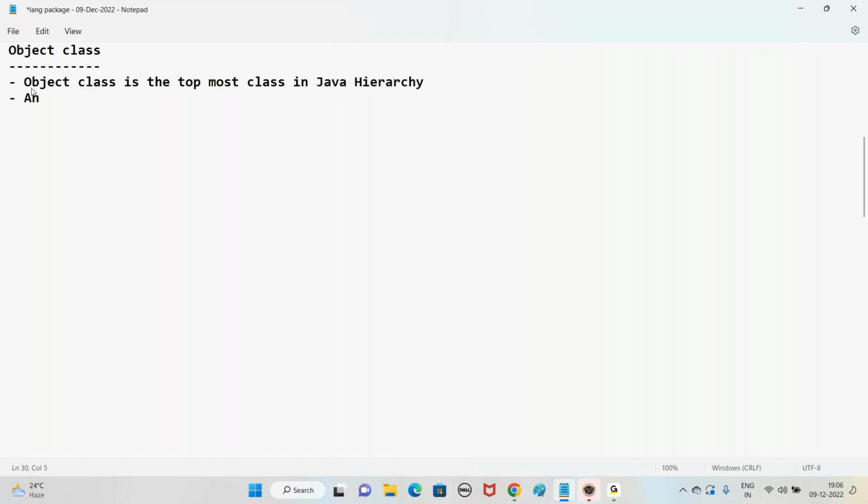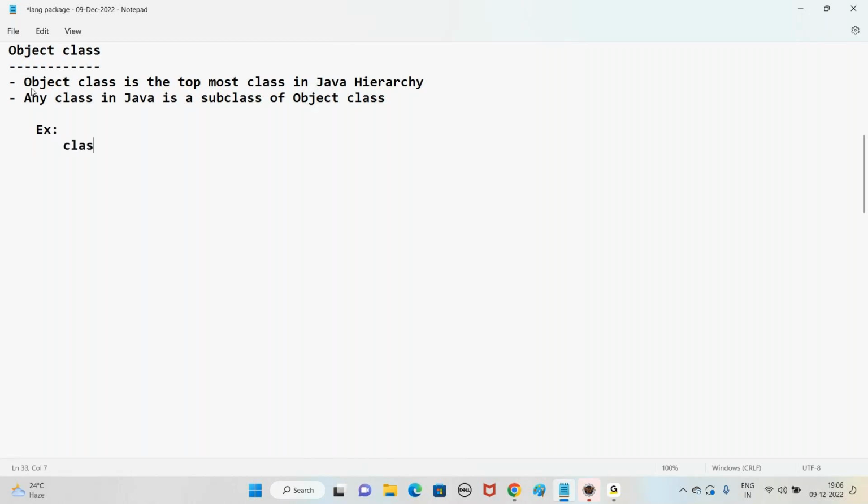Means any class in Java is a subclass of Object class. So any class you take in Java, it is a subclass of which class? Object class. For example,